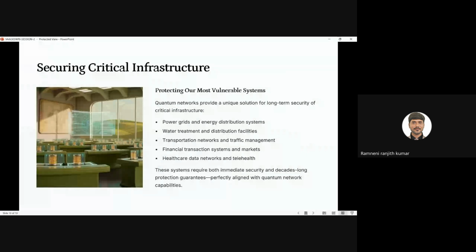We have to protect the data very confidently in power grids, water treatment and transportation, mainly in financial transactions. In financial transactions, we have to not only provide security but also provide long-term protection guarantees. We can achieve this with the help of quantum capabilities.